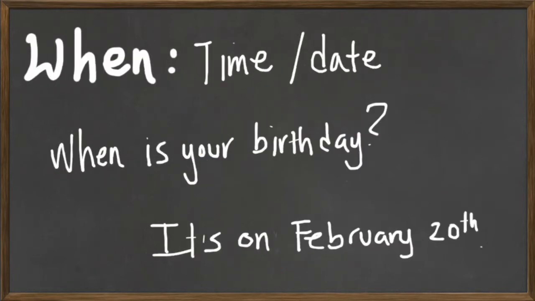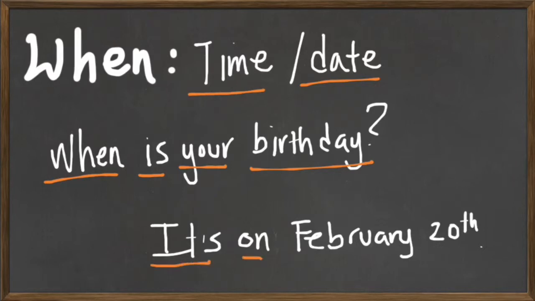The next one is when. When indicates time or date. For example, when is your birthday? The answer is, it's on February 20th. February is a date.